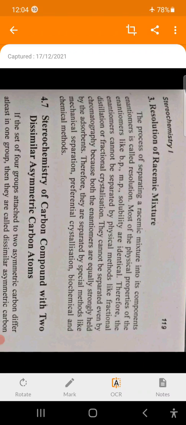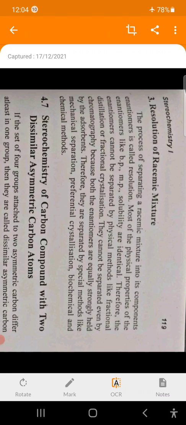Then resolution of a racemic mixture, that is separation of D and L forms. We know that all properties of D and L forms are the same, that is melting point, boiling point, solubility, physical properties, and chemical reactivity, therefore they are very difficult to separate by chemical and physical separation methods.